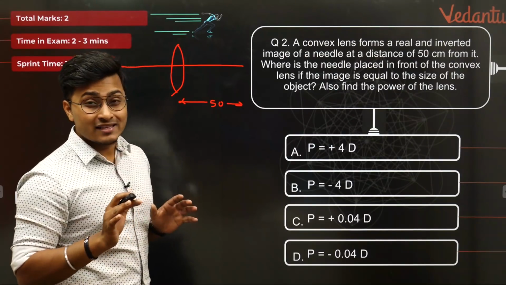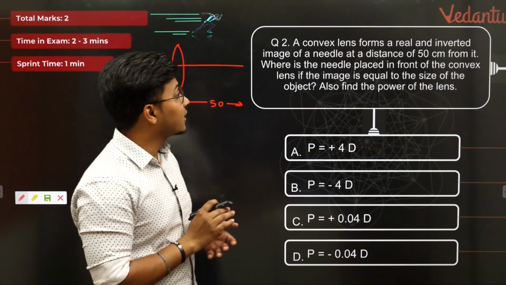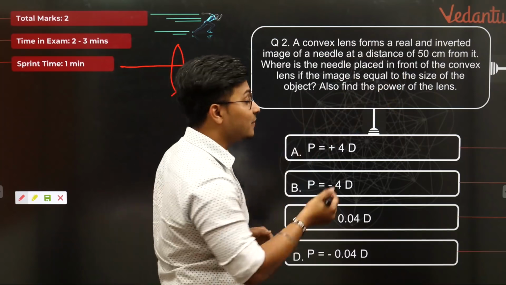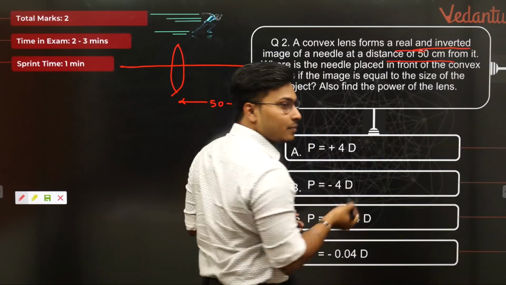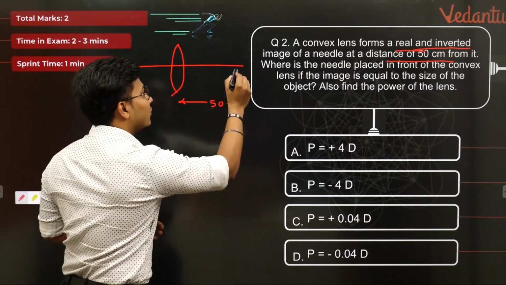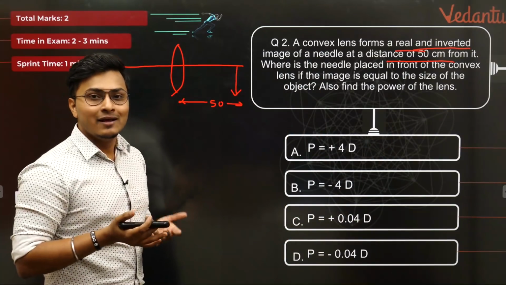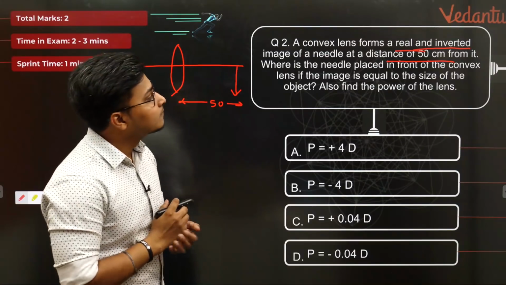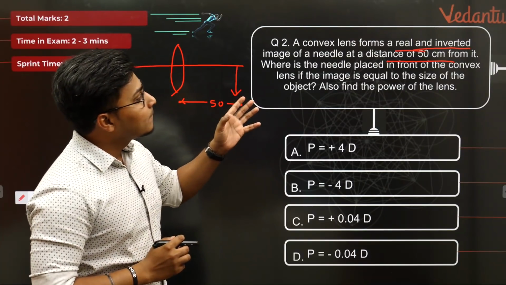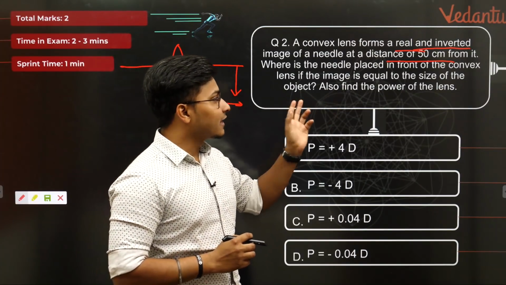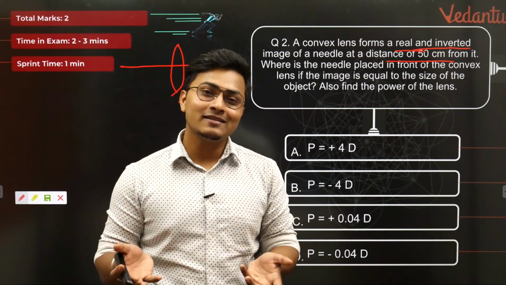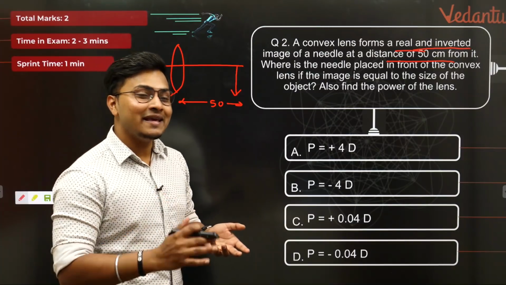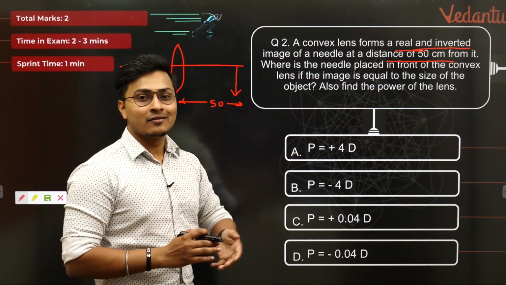Now still I don't know if it's a real or inverted image. Oh, it's given real and inverted image. So let me just mark that down. So it's a real and inverted image और ये 50 सेंटीमीटर पे है. तो यानी कि मेरा जो इमेज बनेगा वो ऐसे बनेगा. Obviously real and inverted है. Correct? Okay. Where is the needle placed in front of the convex lens if the image is equal to the size of the object? Bas, the question became easy exactly there.